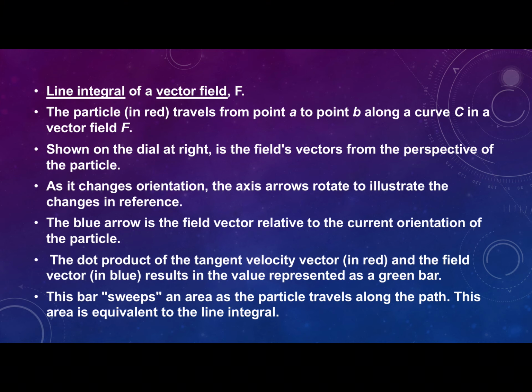The particle in red travels from point A to point B along a curve C, shown in the diagram at right. As it changes orientation, the axis arrows rotate to illustrate the changes in the reference. The blue arrow is the field vector relative to the current orientation of the particle. The dot product of the tangent velocity vector and the field vector results in the value represented as a green bar. This bar sweeps an area as the particle travels along the path. This area is equivalent to the line integral.